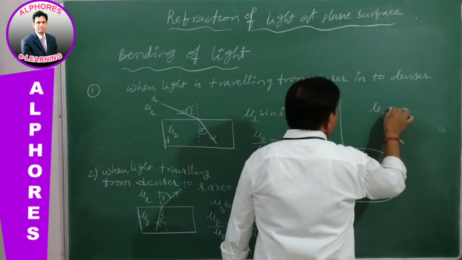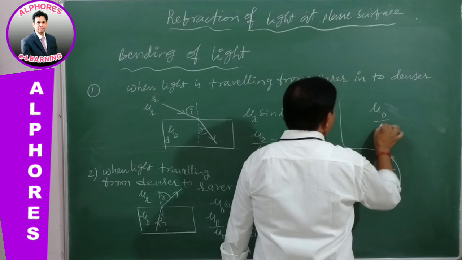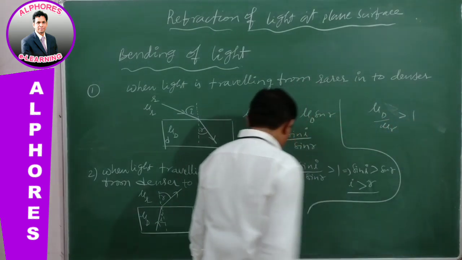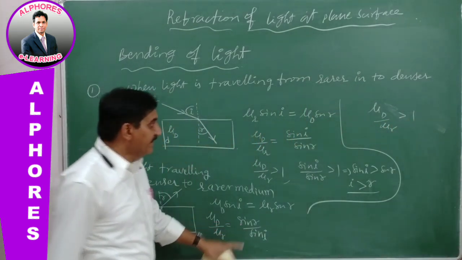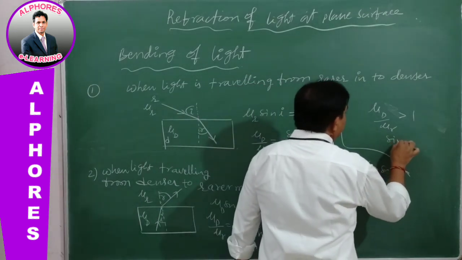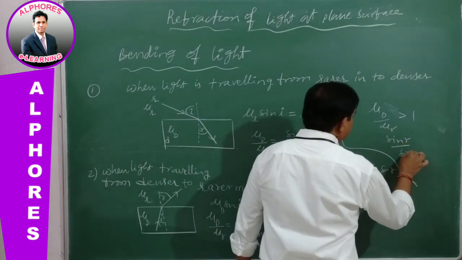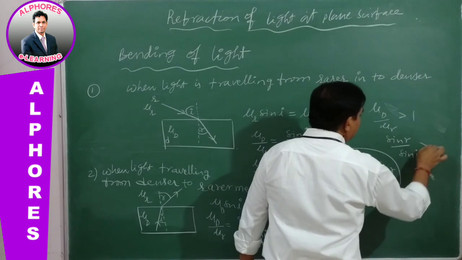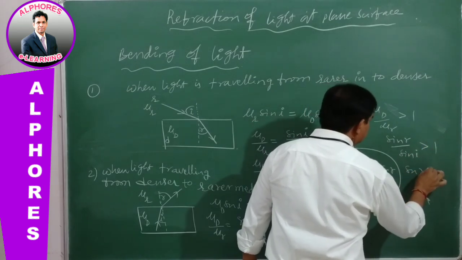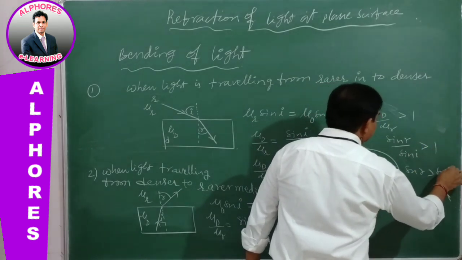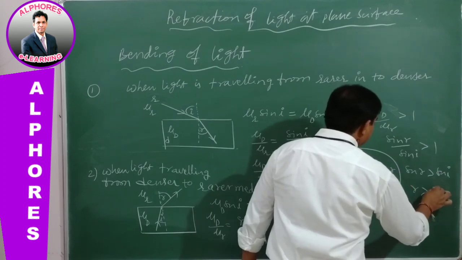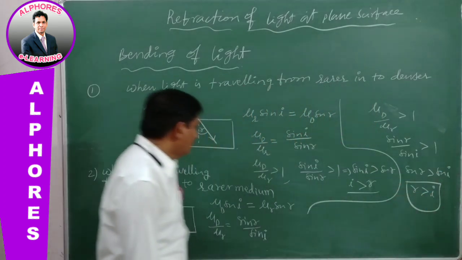Therefore sin R by sin I is greater than 1, so sin R is greater than sin I. Therefore R is greater than I for the second case.